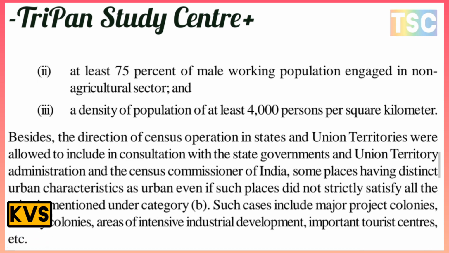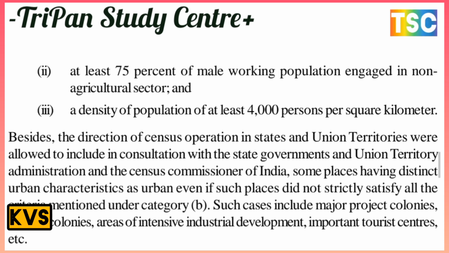Second, at least 75% of the male working population engaged in the non-agriculture sector. Third, a density of population of at least 4,000 persons per square kilometer. Besides these, at the direction of the census operations, states and union territories were allowed to be included in consultation with their state government and union territory administration and the Census Commissioner of India.